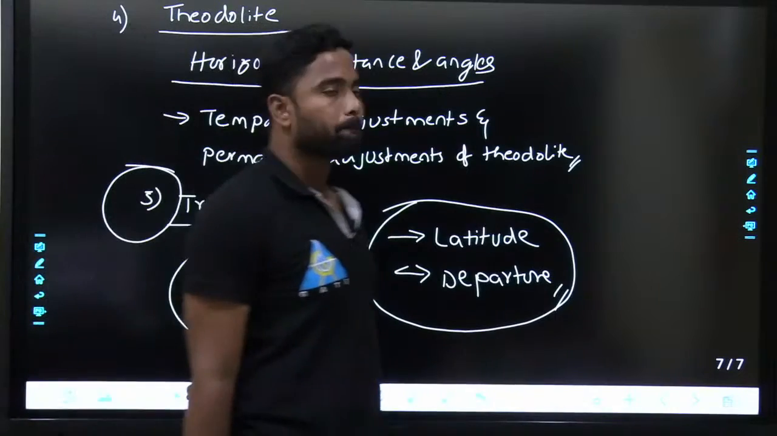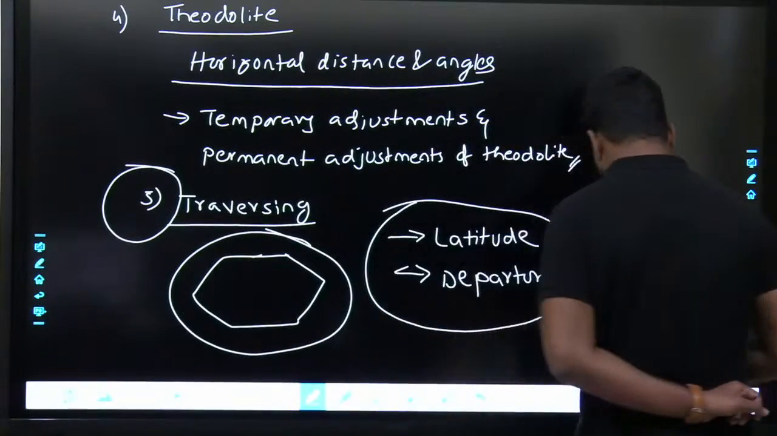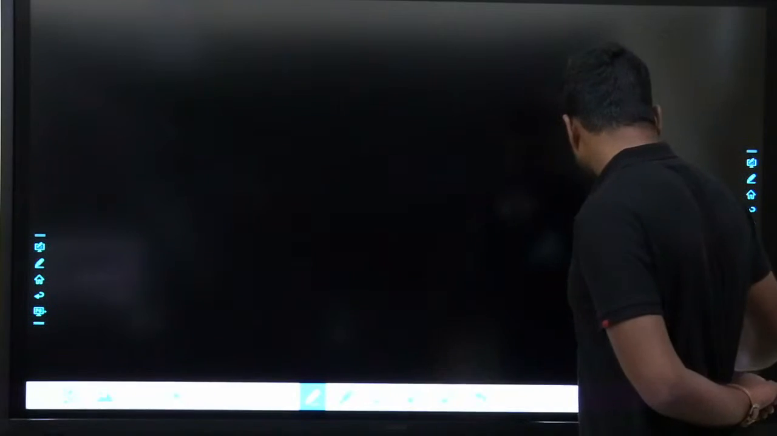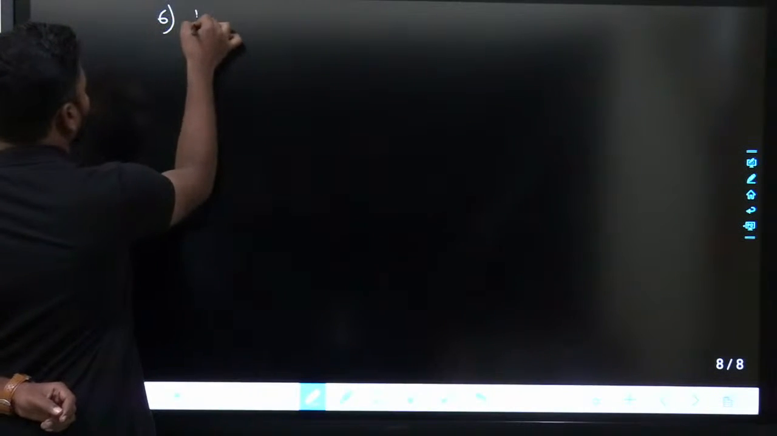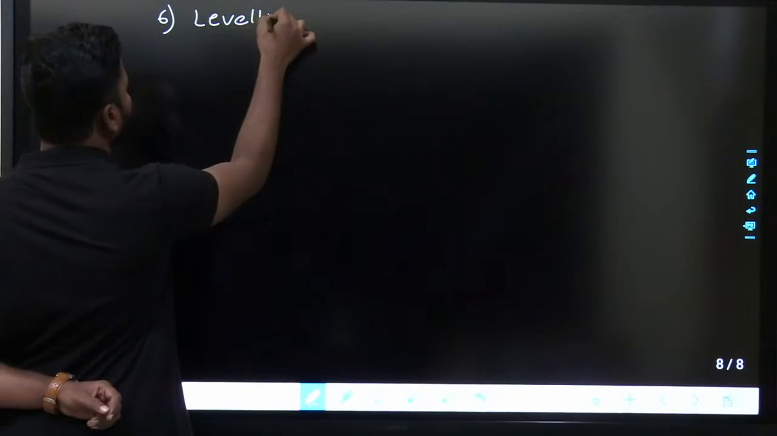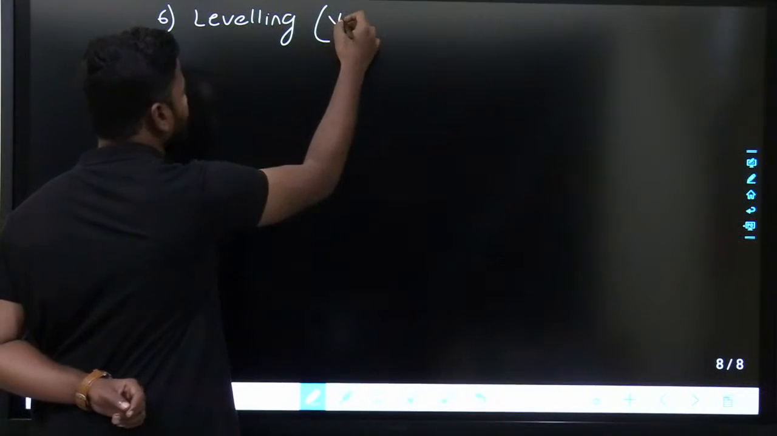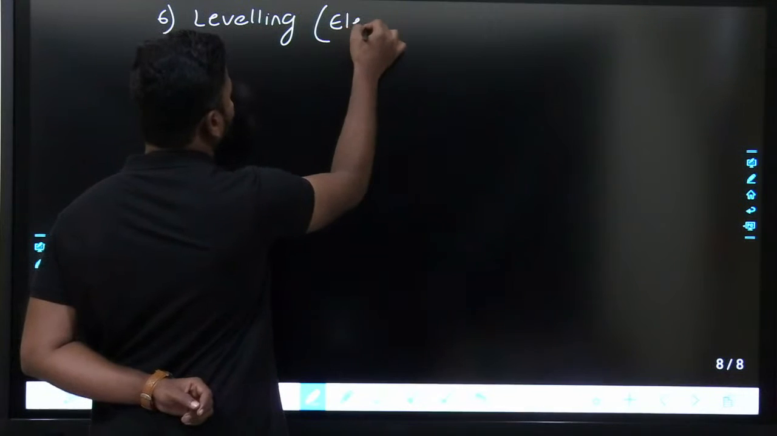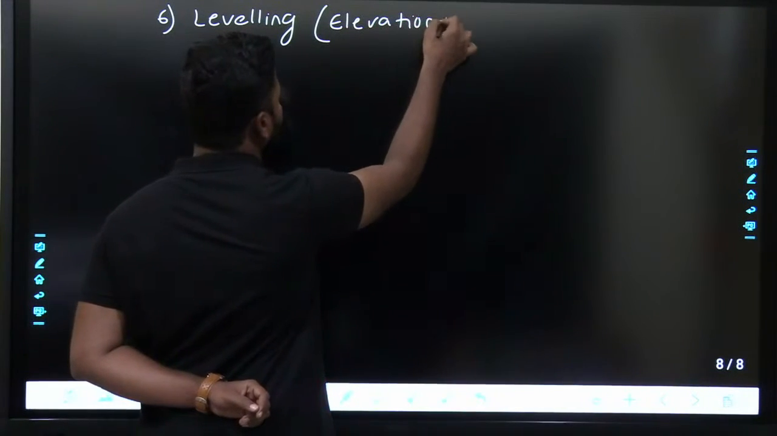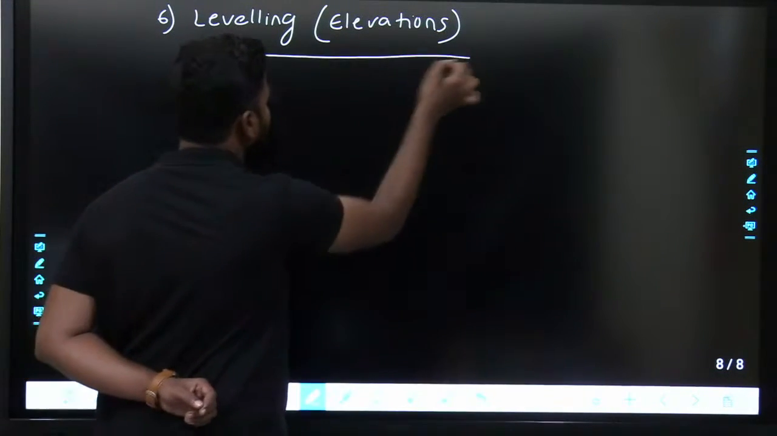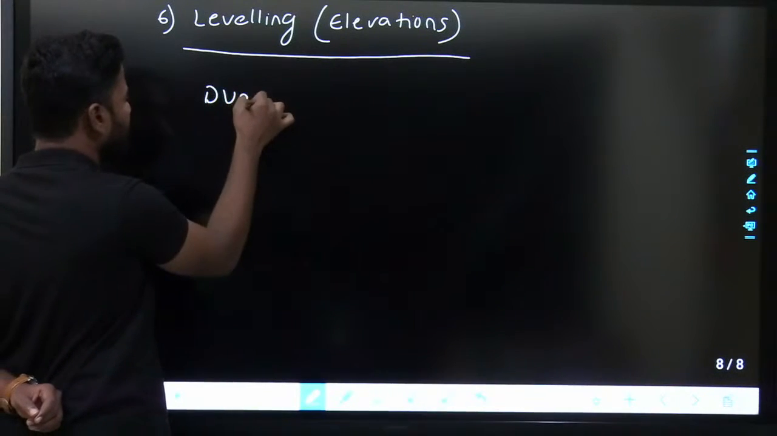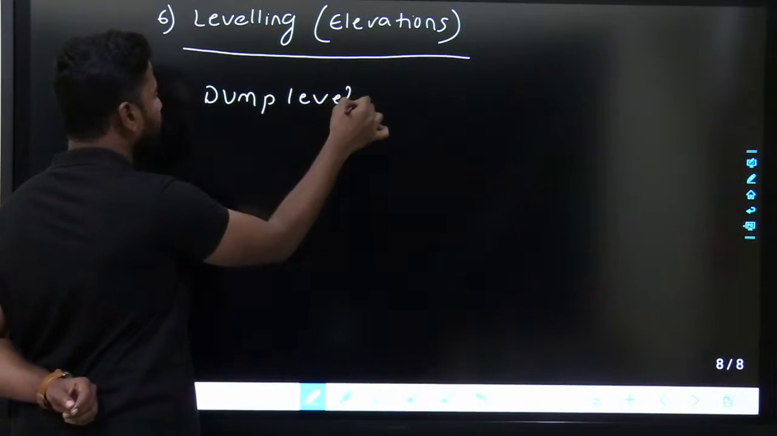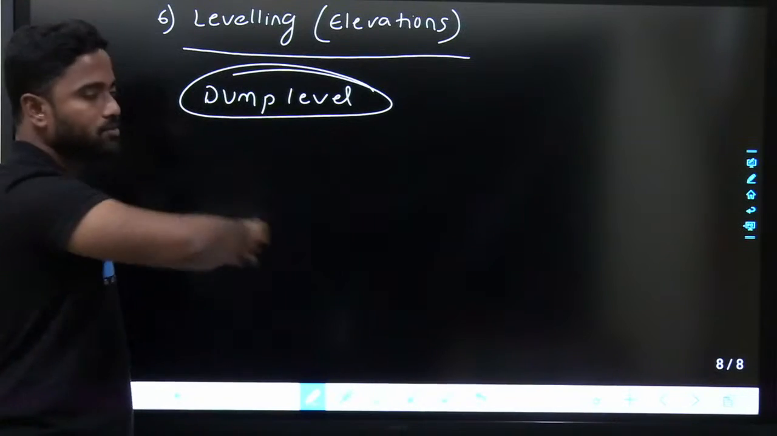Okay, fine. Next, after traversing, I think this is the concept everyone enjoys: leveling. The leveling idea is very simple: to measure elevations or vertical distances, RLs. Here you will be using the dumpy level, which is the first and foremost instrument that we'll be using.